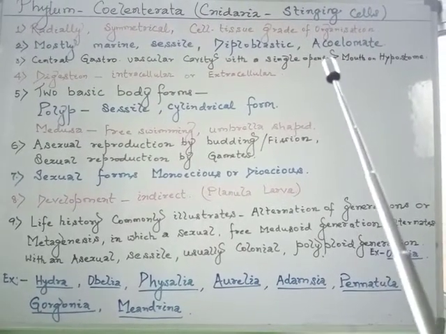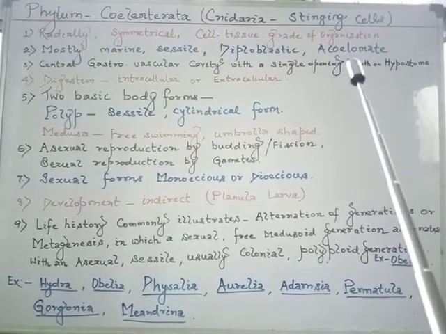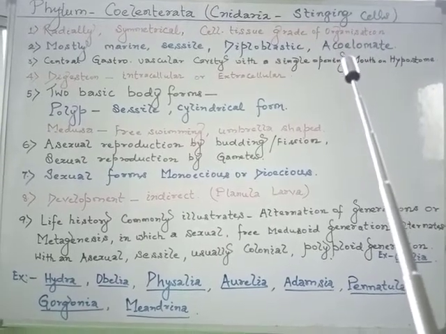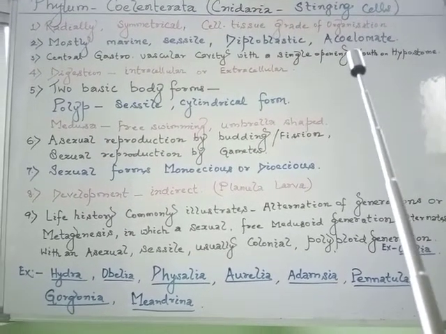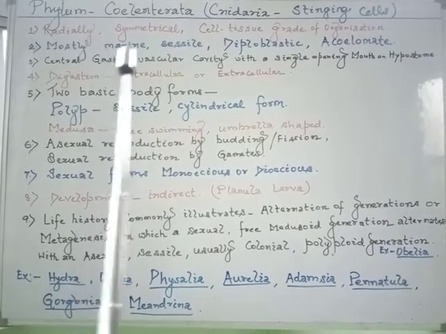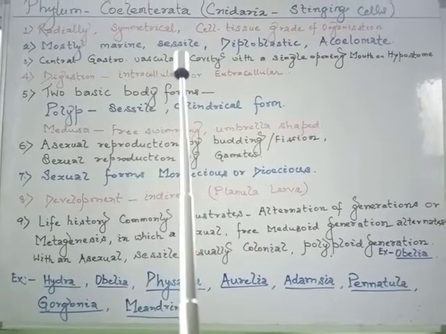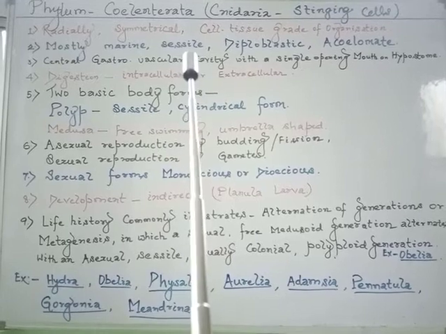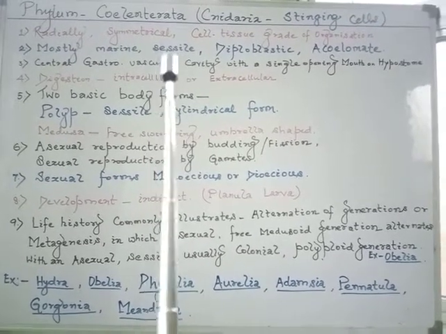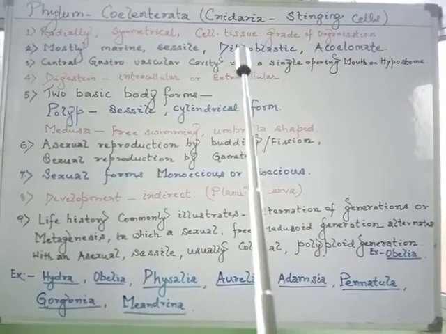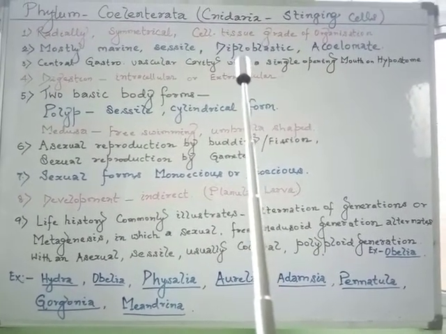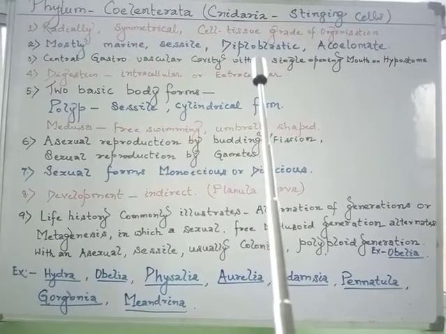meaning there is no cavity present between the body wall and the gut wall or alimentary canal. The members are mostly marine and sessile in nature, sessile meaning fixed to a substratum. They are diploblastic in nature, developed from two germinal layers, ectoderm and endoderm.